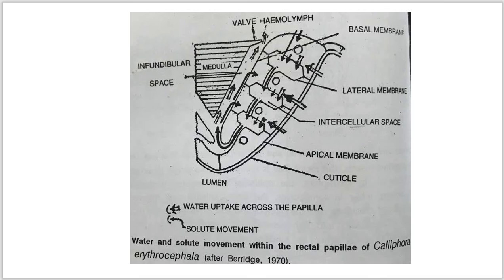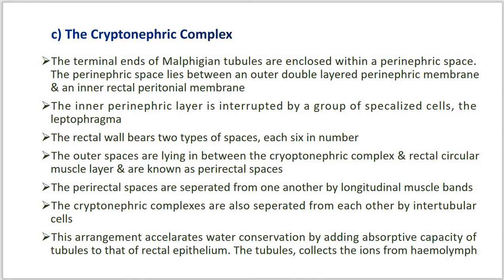Now we can focus again on the cryptonephric complex. Here Saini in 1964 and Grimstone et al. in 1968 described the histology and ultrastructure of the cryptonephric complex in the case of Tenebrio molitor, an insect.